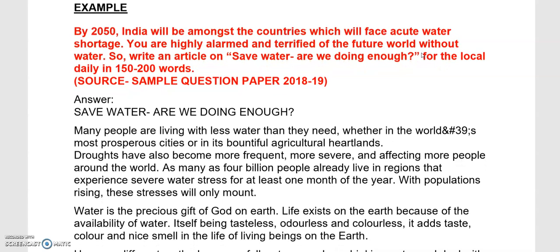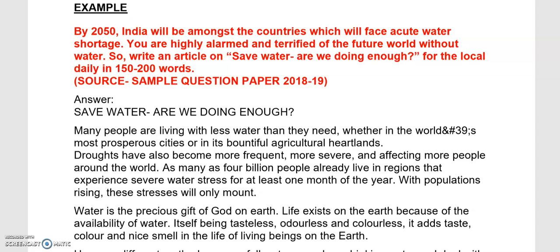Let's look at it. By 2050, India will be amongst the countries which will face acute water shortage. You are highly alarmed and terrified of the future world without water. So, write an article on save water. Are we doing enough? For the local daily in 150 to 200 words. So you see, our topic here is save water. Are we doing enough? And we are to submit this in the local daily. That's the newspaper. And the limit is 150 to 200 words. So according to this, you will have to put in your points so that it does not exceed this.